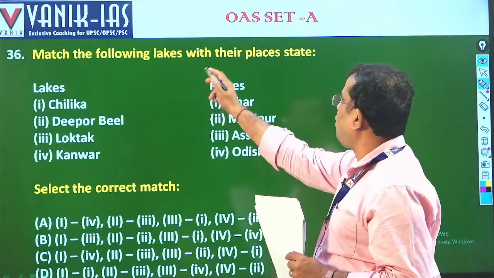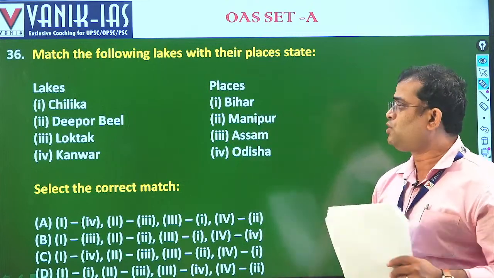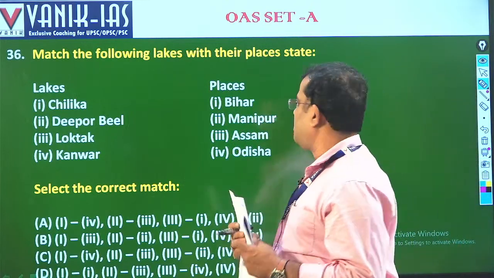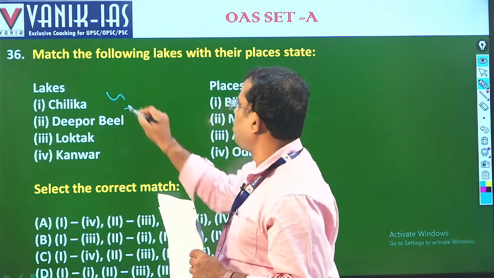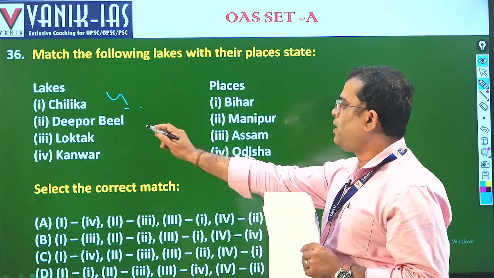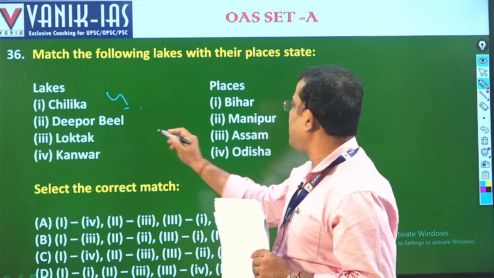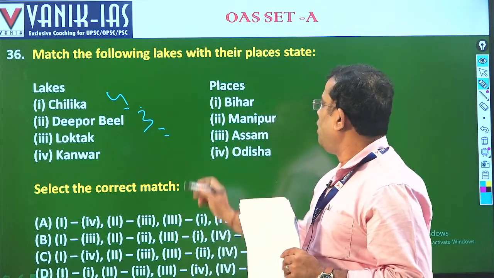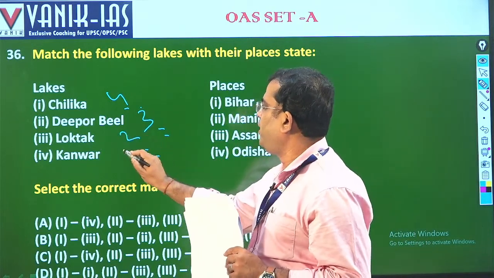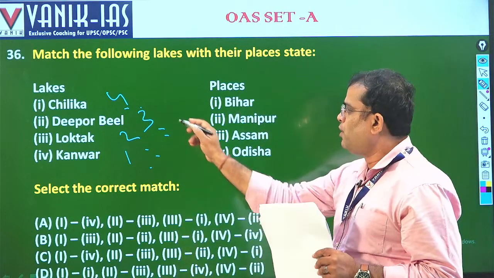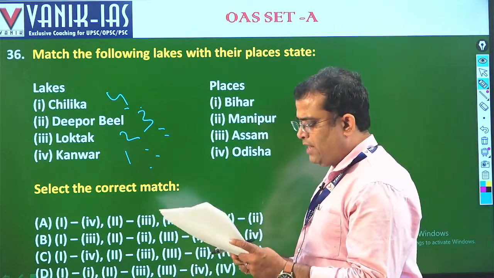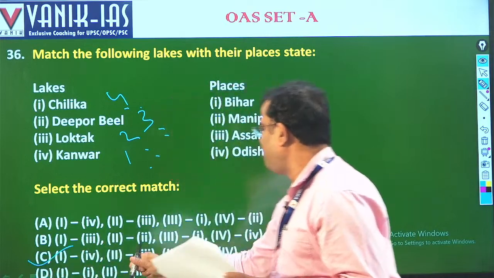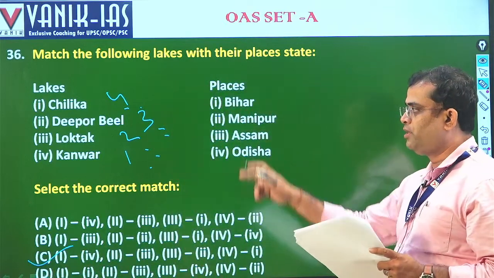Next we will see, match the following lakes with these places. This is also a bit easy question. Chilka is in Odisha, 4. Deepor Beel is in Assam, this is 3. Loktak is in Manipur, 2, and the remaining is 1. So this is also 4, 3, 2, 1. Your answer is C. Okay, this is a bit easier.